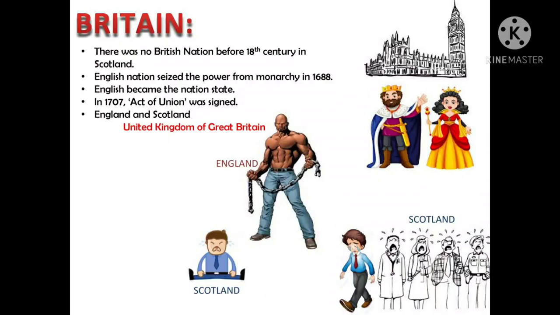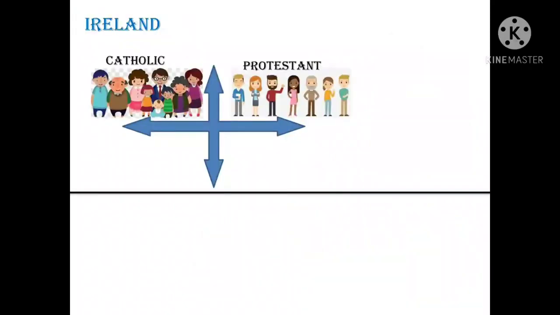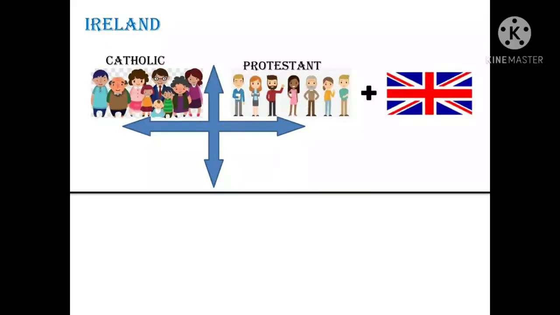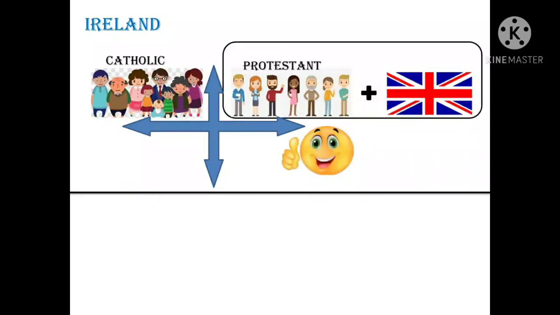Okay, now let's go ahead with the third story, that is of Ireland. Now a similar thing happened with Ireland. Let's see. Ireland was divided into Catholics and Protestants. Catholics were a little bit dominant compared to Protestants. So Protestants were feeling very low. Now what happened? There was an entry of the English. The English said to the Protestants, we will help you. That time Protestants became very happy. Now they started dominating the Catholics just because they had the support of the English. Now they have become extra smart.